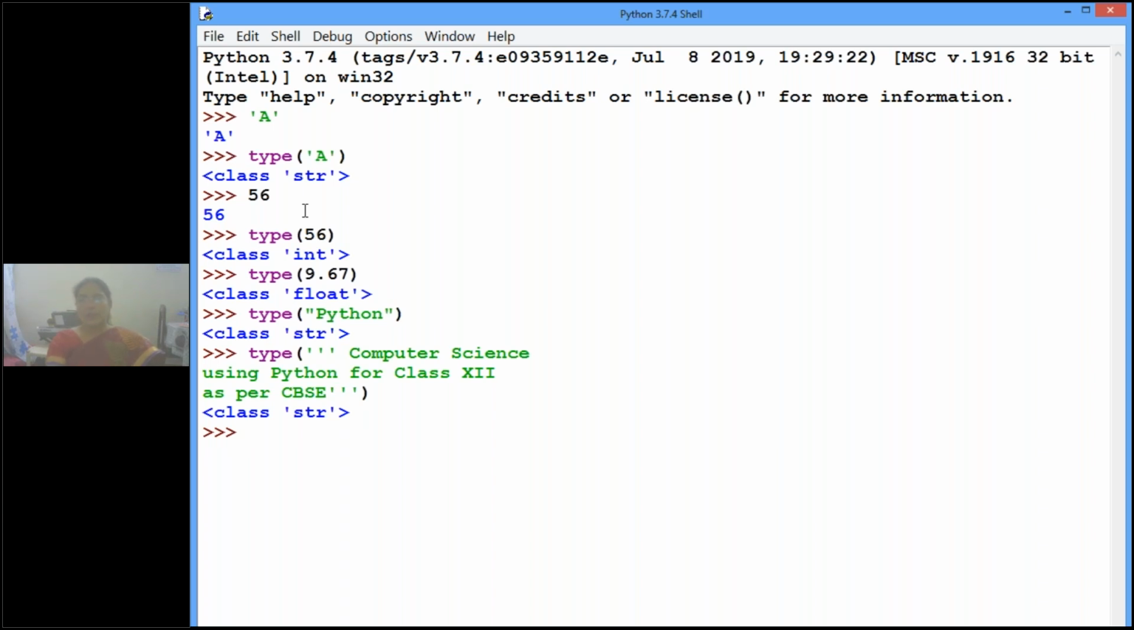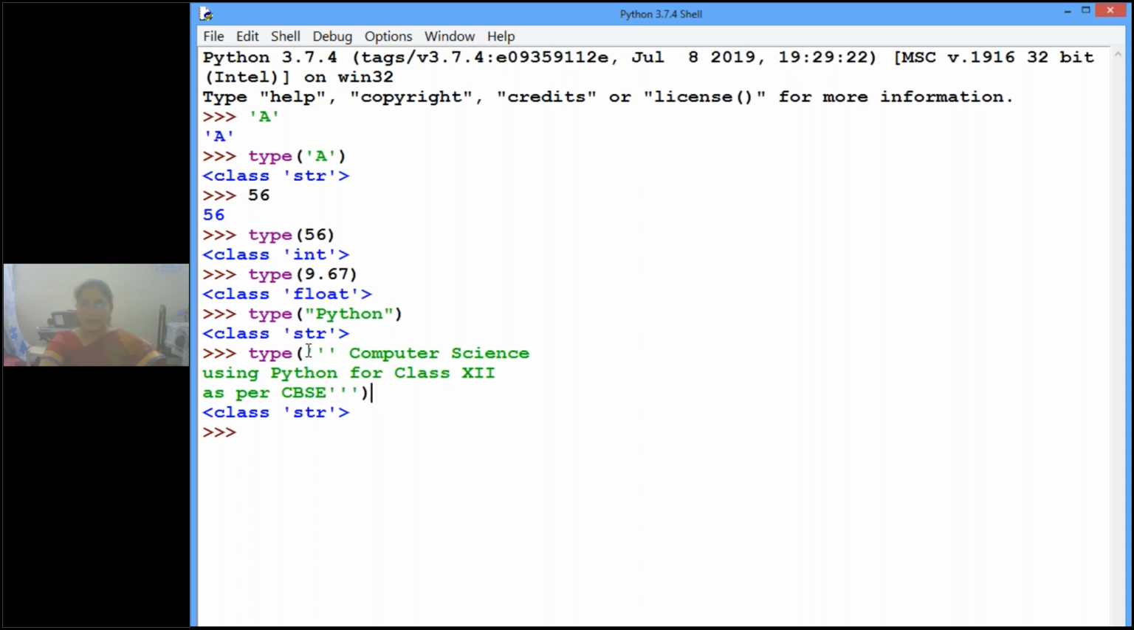String only. But what is the difference between these 3 strings? The first one is enclosed in single quotes. When we start with a single quote, we end with a single quote. When we start with a double quote, we end with a double quote. If you want to write a string stretched across multiple lines, then we have to use 3